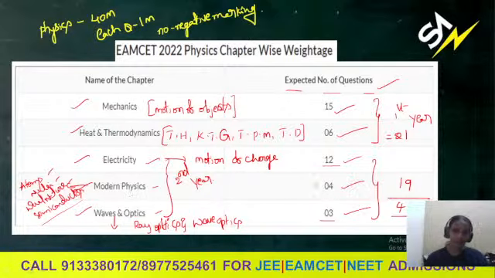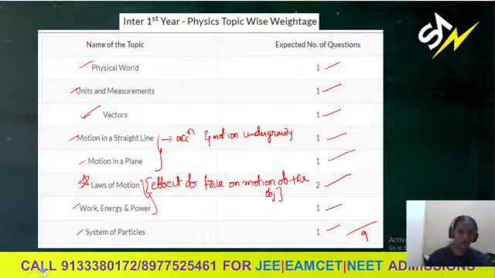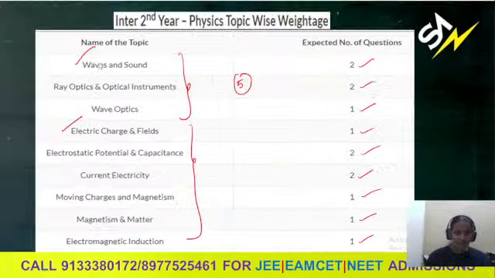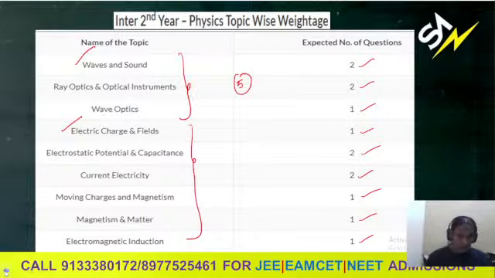And modern physics, 4. So finally here, after the first year topic-wise weightages, here we can see waves and optics only 2 questions. Sorry, here 3 questions together.